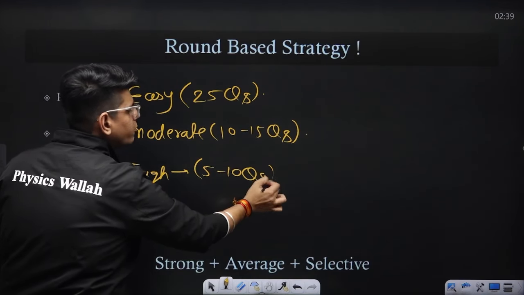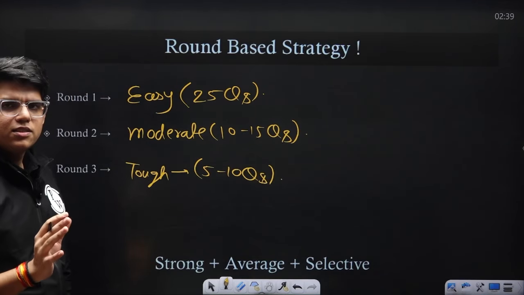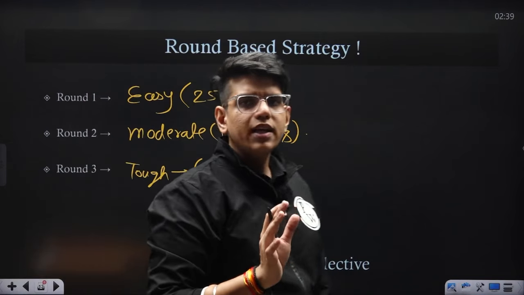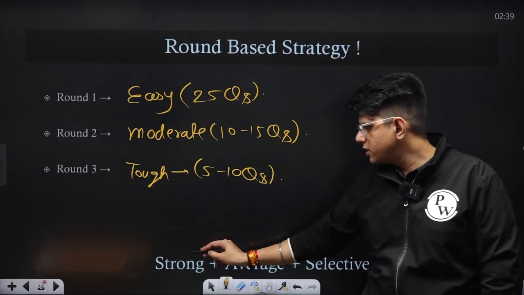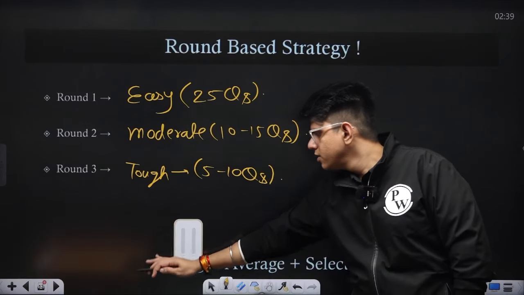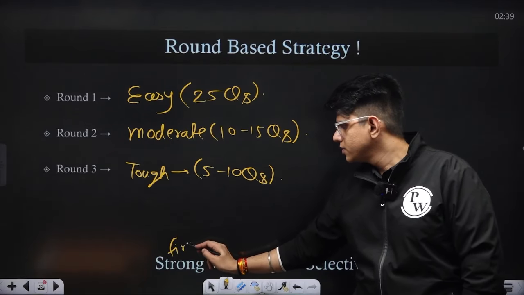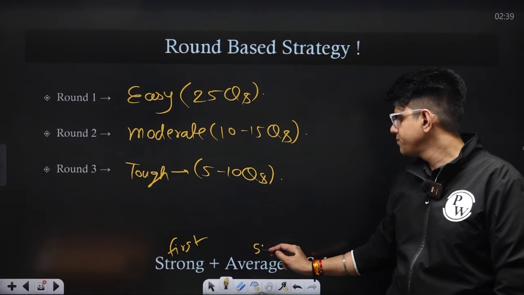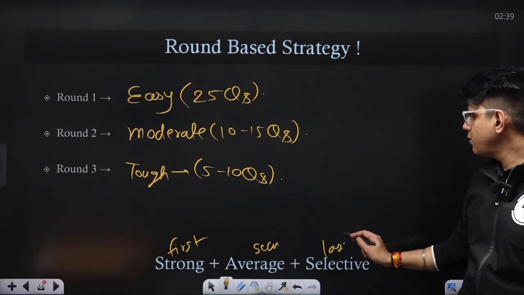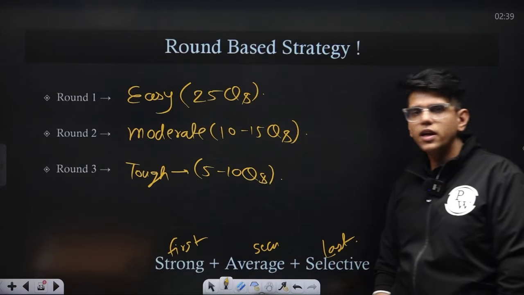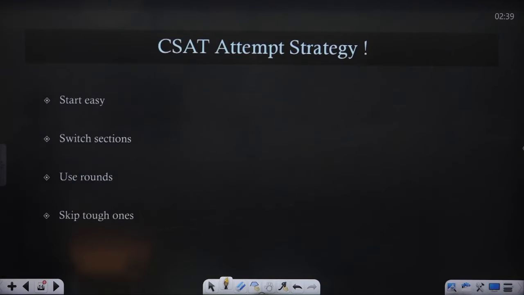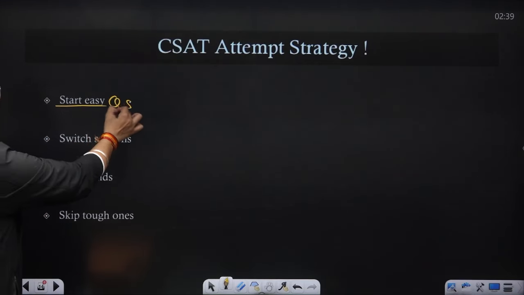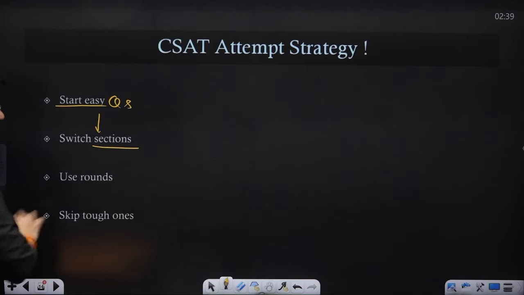Now overall, if you are attempting 45 to 50 questions in CSAT, those are more than enough, okay? I have already told you strong sections first, right? Then the average sections, and last, if time permits, selective sections, okay? So overall, your strategy for attempting the CSAT paper should be, start with easy questions, switch between sections, right?